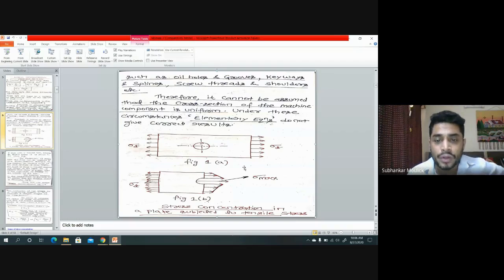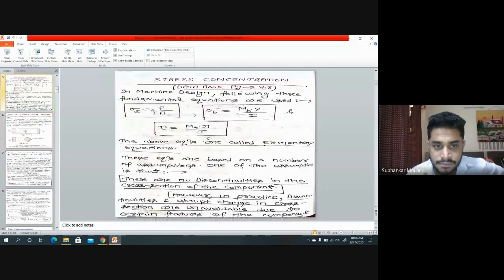So now if you see these equations, which equations? If on a body a tensile load is acting, I can find out the value of tensile stress by sigma t equal to P by A. If a beam is bending, then the governing equation which I use is bending stress, M into y by I. And if in a shaft torsion is happening, then for the torsional stress tau I use the formula torque, that is Mt into r by J.